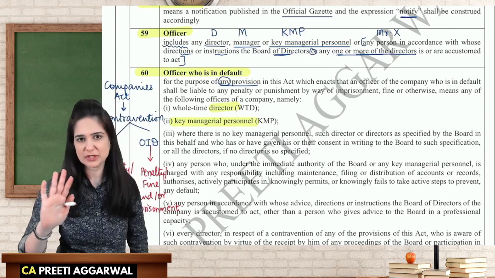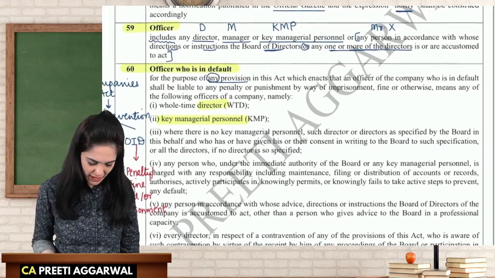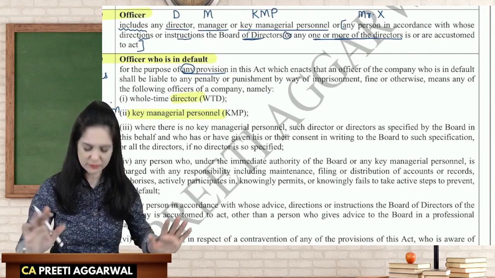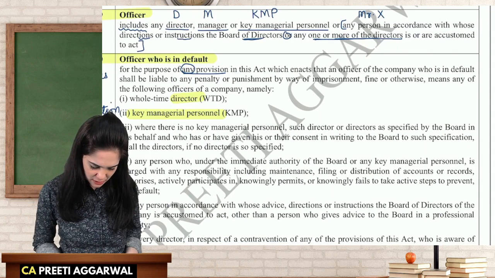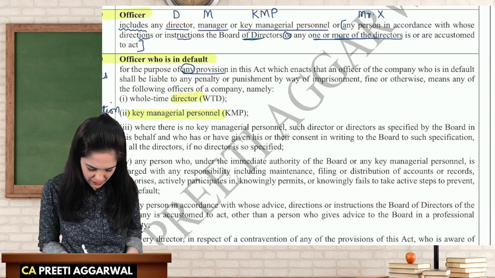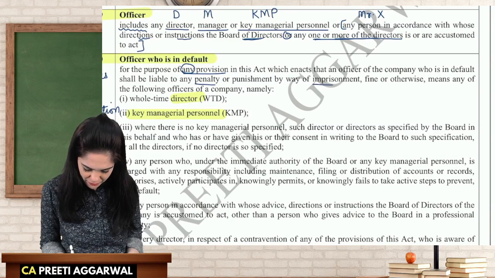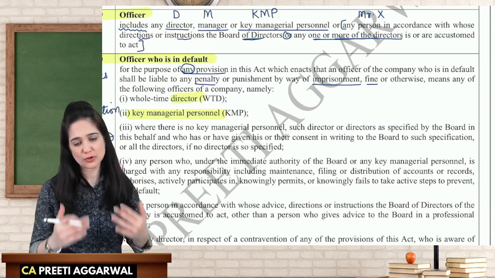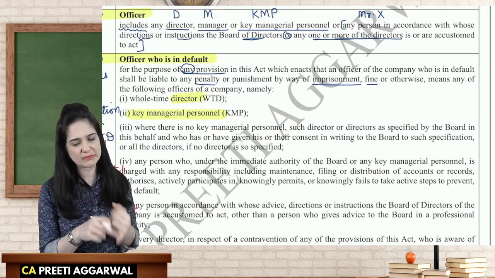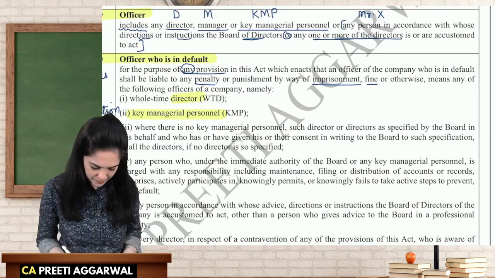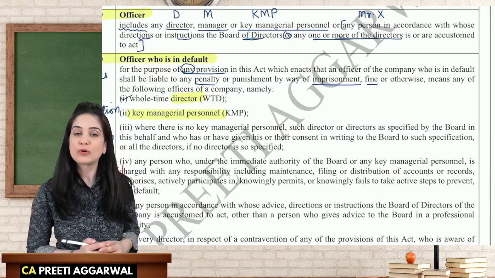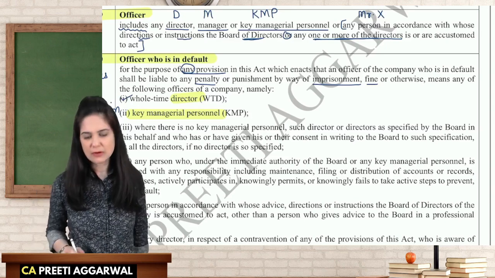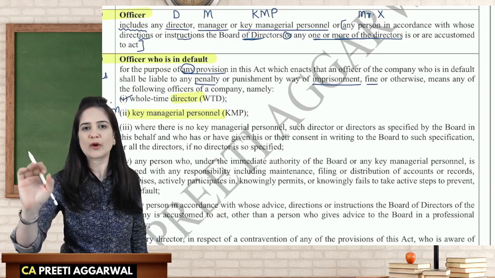Okay, now let's read the definition step by step. For the purpose of any provision in this Act, okay, you may apply this definition to any provision which enacts that an officer of the company who is in default shall be liable to penalty or punishment by way of imprisonment, fine, or otherwise, then officer in default means the following. So you may be subject to either penalty, fine, or imprisonment. Officer in default will include whole-time director. Yes, whole-time director is included in the definition of KMP also. So whole-time director. Now, whole-time director is a person who is in whole-time employment of the company.